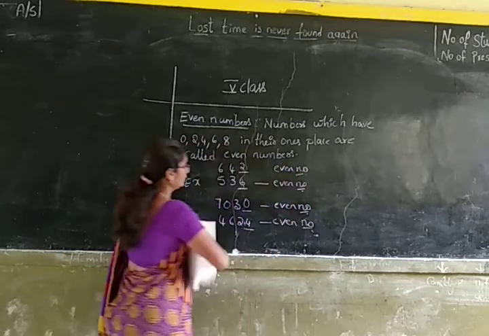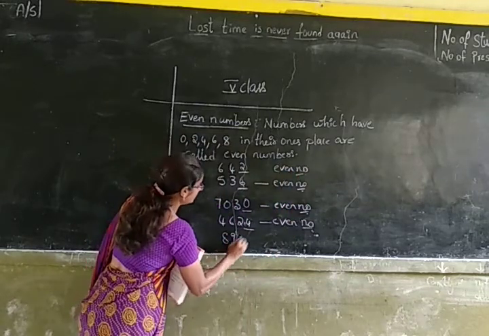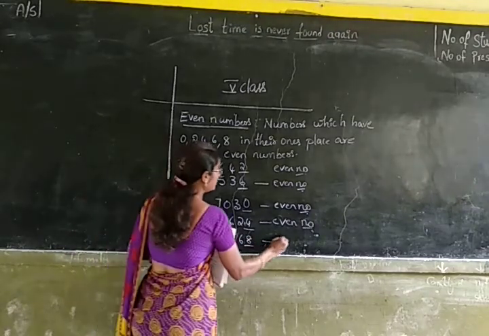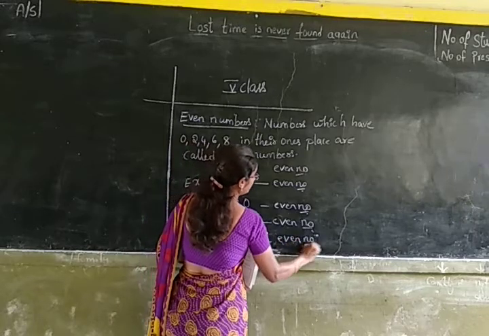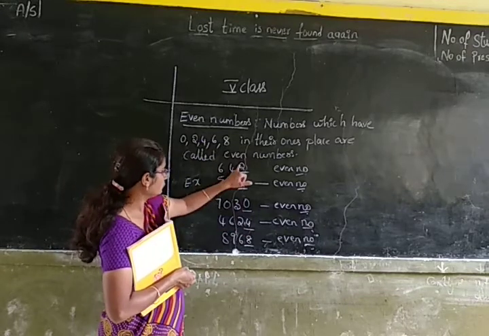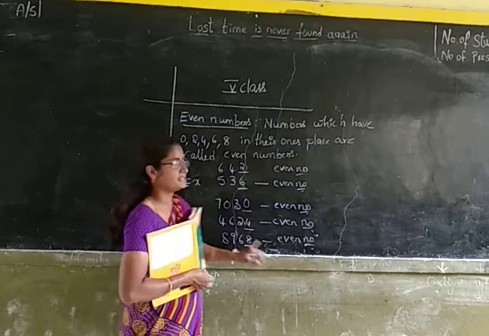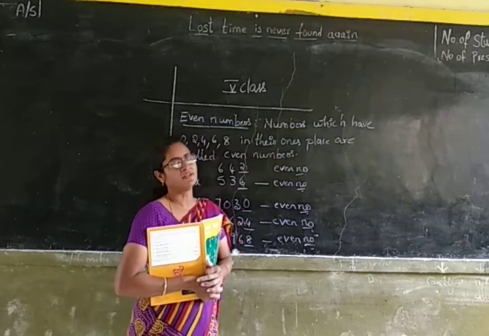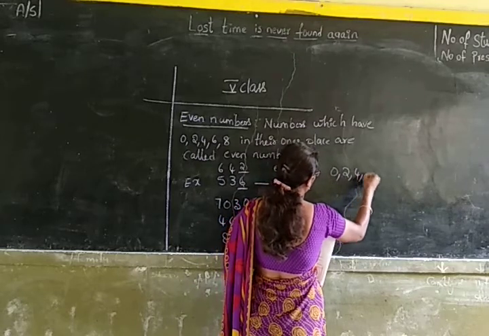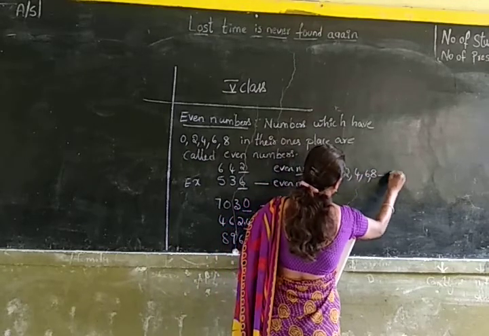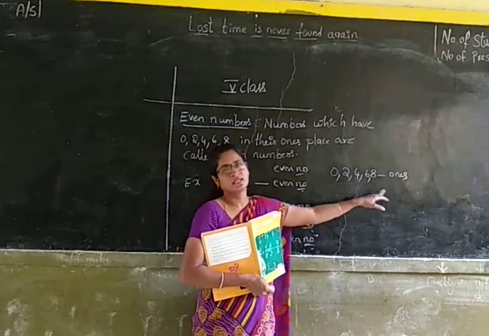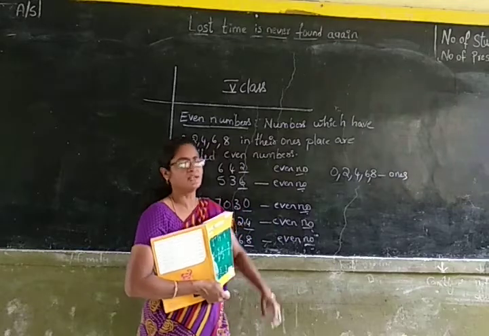So next, 8968 is having 8 in its ones place, so it is an even number. The numbers which have 0, 2, 4, 6, 8 in their ones place are called even numbers. Did you understand children? Numbers which have 0, 2, 4, 6, 8 in their ones place are called even numbers.